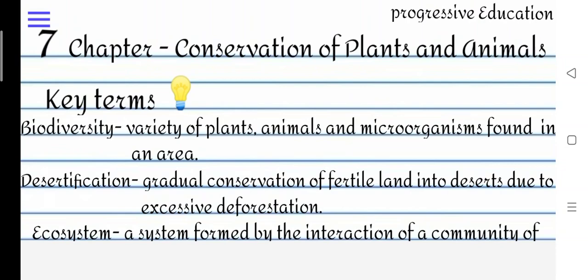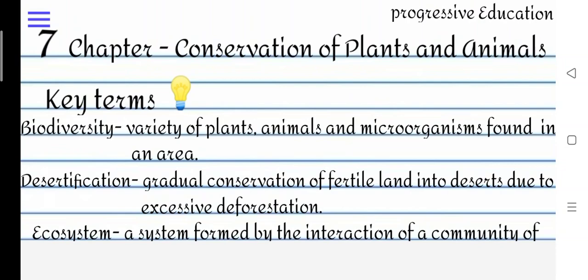In our next topic, conservation of forests and wildlife, we learned about national parks, wildlife sanctuaries and biosphere reserves. After that we learned the list of the biosphere reserves, their area, date of designation and location.